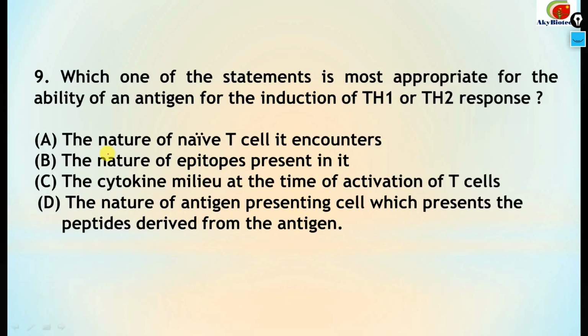Number 9. Which one of the following statements is most appropriate for the ability of an antigen for the induction of Th1 or Th2 response? You have the 4 options over here. The nature of the naive T cell it encounters, the nature of epitopes present in it, the cytokine milieu at the time of activation of T cells. This is the correct one.